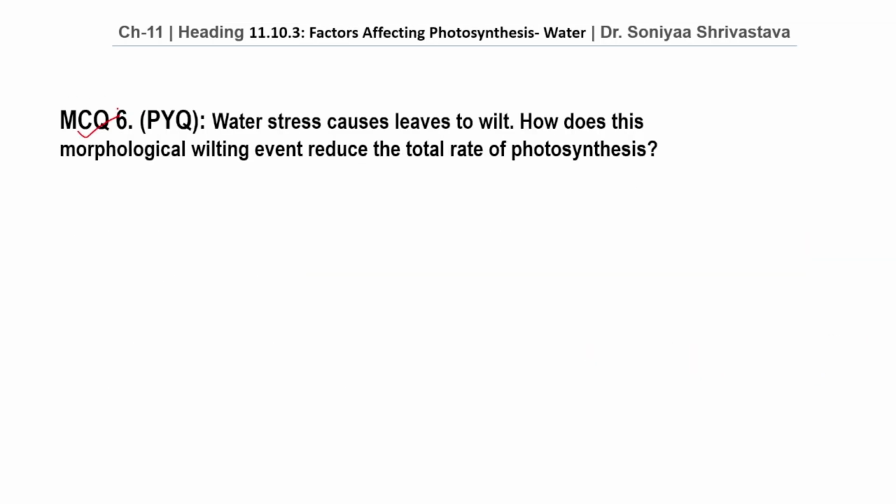Moving on to MCQ number 6, water stress causes leaves to wilt. How does this morphological wilting event reduce the total rate of photosynthesis?